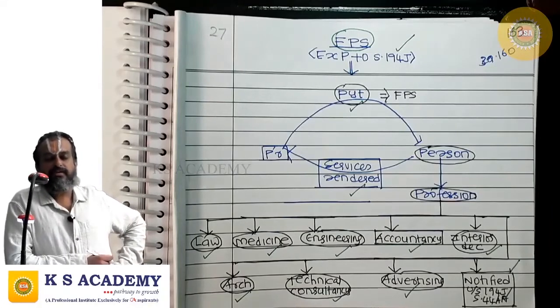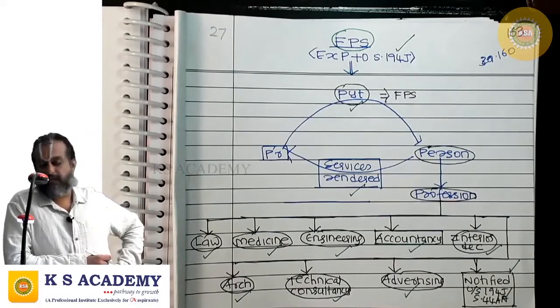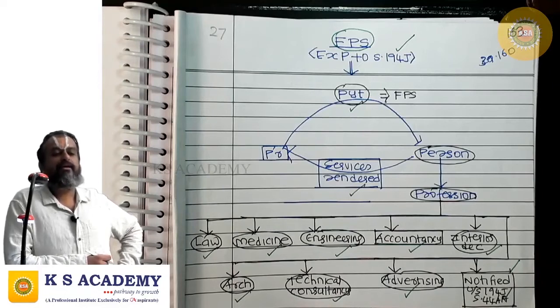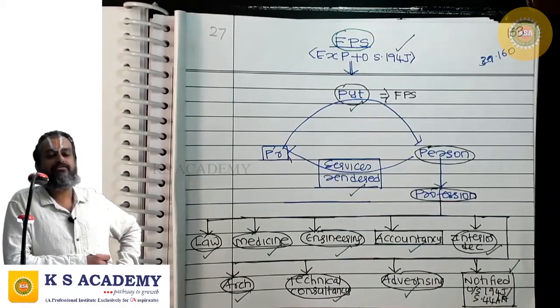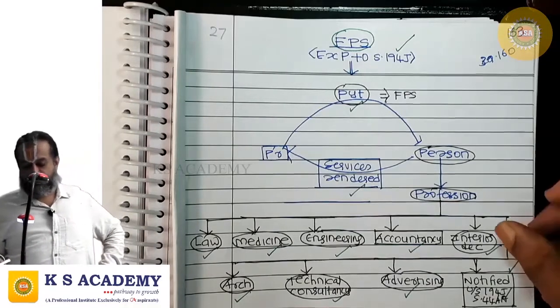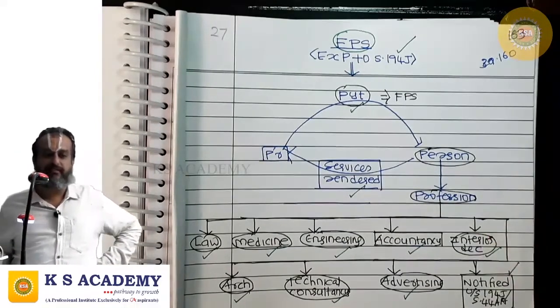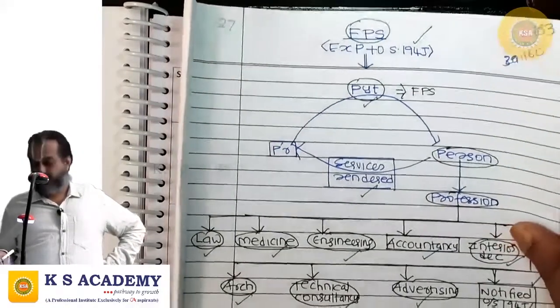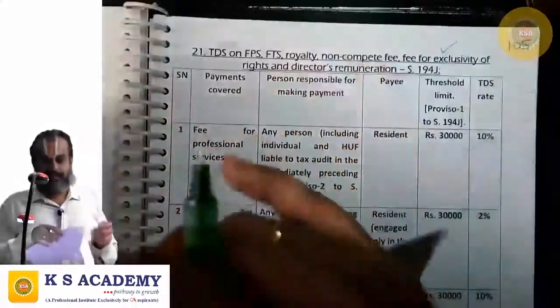So, fee for professional services means payment made for services rendered by a person in the course of carrying on a profession of law, medicine, engineering, accountancy, interior decoration, architecture, technical consultancy, advertising, or any other profession notified for the purpose of 194J or 44AA.